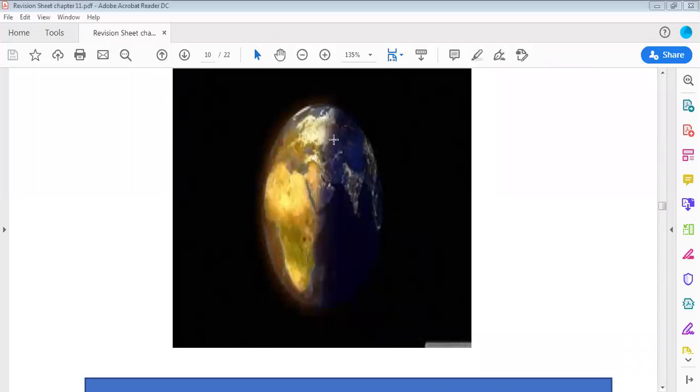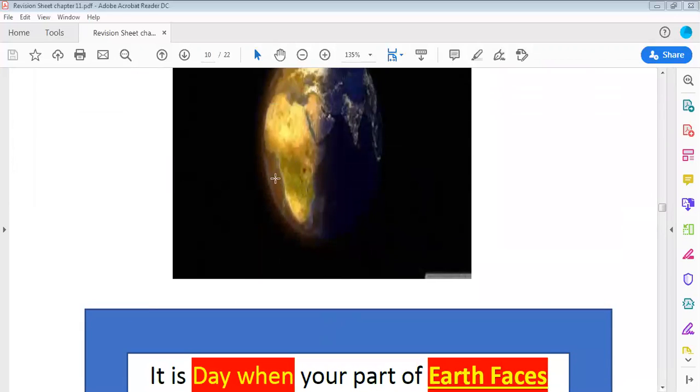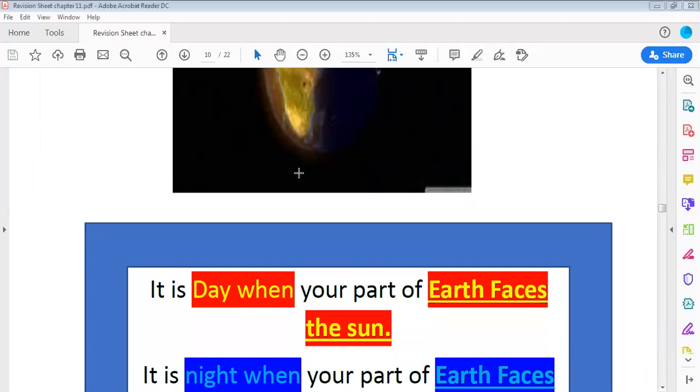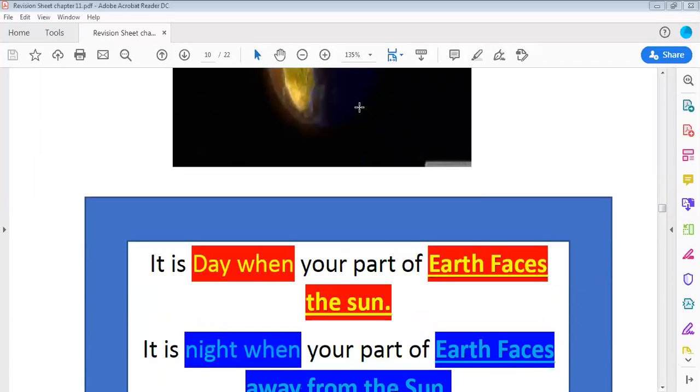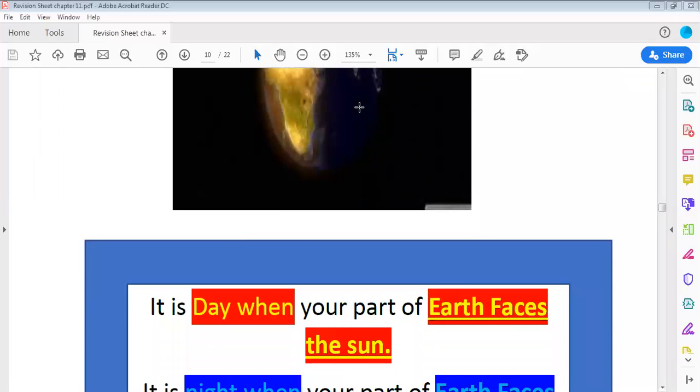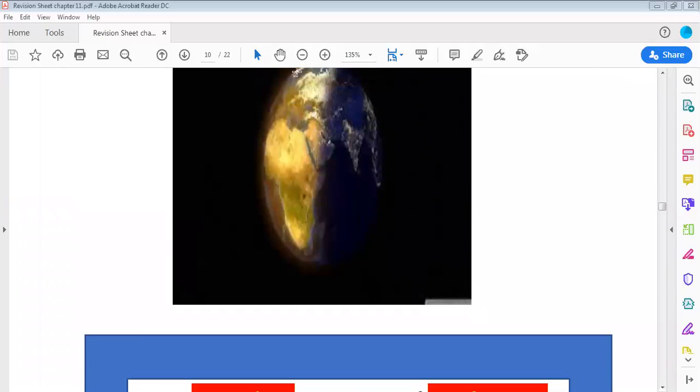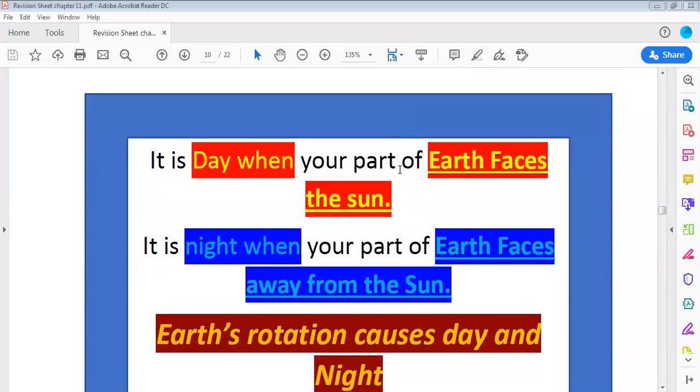Okay, this is our earth. So it is morning. When it is morning, who remembered? It is morning when our part of earth faces the sun. And it is night when our part of the earth is not facing the sun. It is far away from the sun. So it is morning, it is day when our part of earth faces the sun. And it is night when our part of earth is far away from the sun.